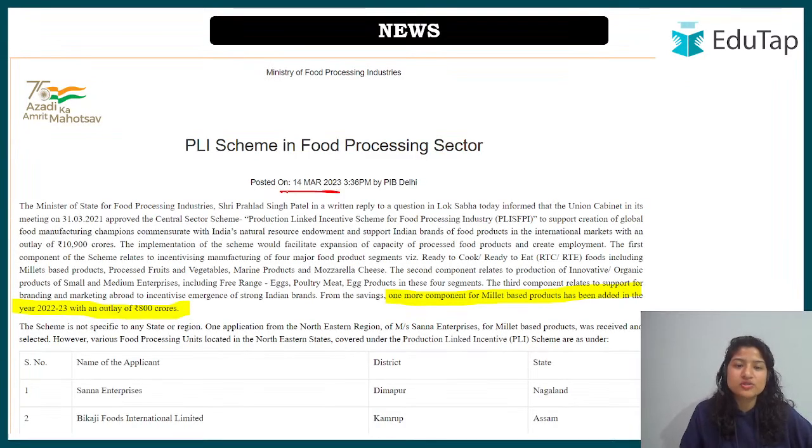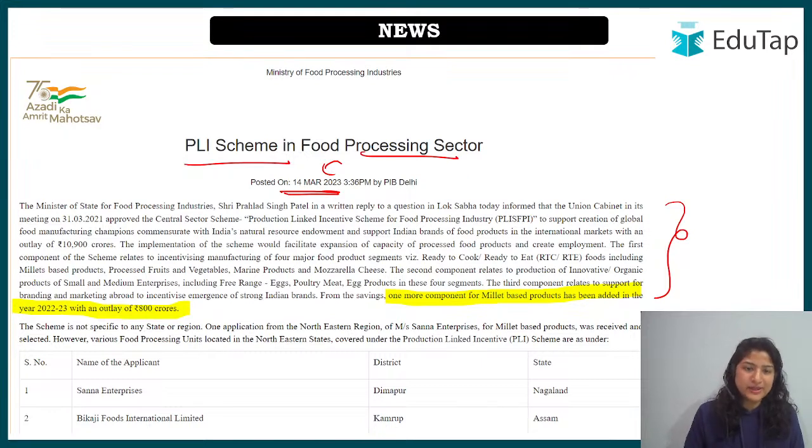This was a recent news item of 14th March 2023, where the PLI scheme in the food processing sector was explained, and it was mentioned in PIB. So whatever scheme has been explained in PIB in an elaborate manner becomes important from the examination point of view. Now here is one thing highlighted from the saving.